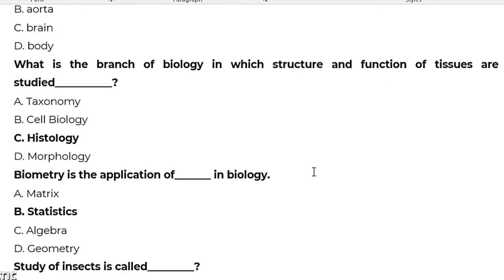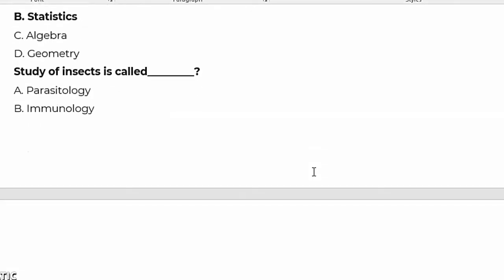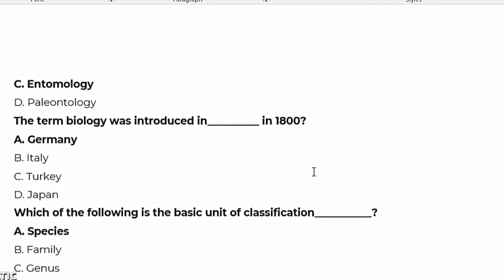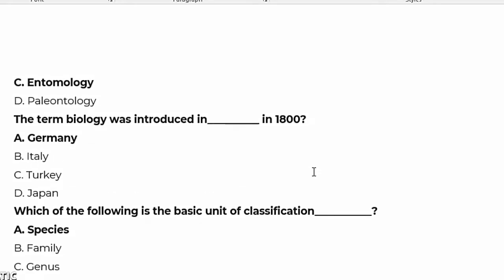Next question: biometry is the application of dash in biology. Statistics is the right answer. Study of insects is called entomology. The term biology was introduced in dash in 1800. It was first introduced in Germany, not Italy. The right answer is Germany. Which of the following is the basic unit of classification? The right answer is species.